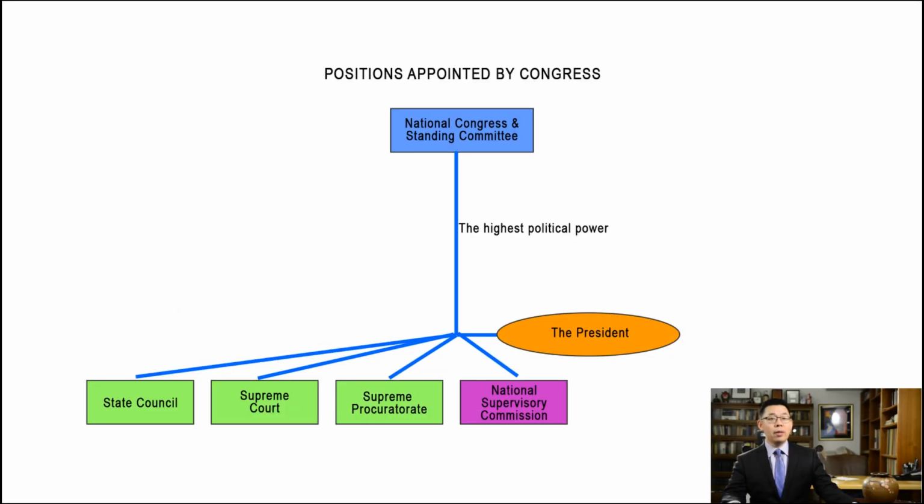Second picture. This is a picture showing how the Congress appoints the heads of all organizations. Based on China's constitution, the Congress is the highest authority over all other organizations.